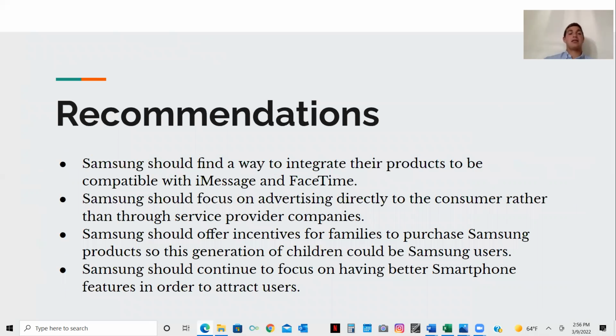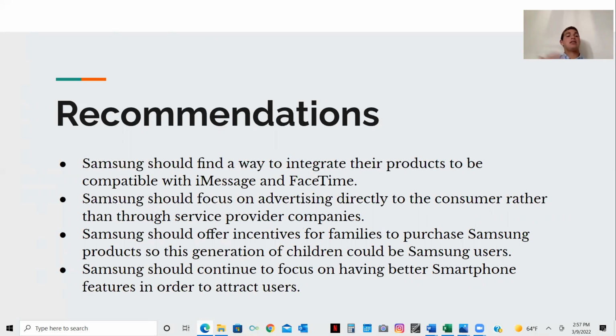Next slide. Based on all these findings and all our analysis, we have some recommendations for Samsung to implement. First, we think that Samsung should find a way to make their products compatible with iMessage and FaceTime. While this seems interesting at first, we think it would be a good way for Samsung to become more popular, because so many iPhone users say they wouldn't switch to Samsung, since so many people are iPhone users and it's hard to communicate with them without features such as iMessage and FaceTime and being able to use those features with their counterparts.